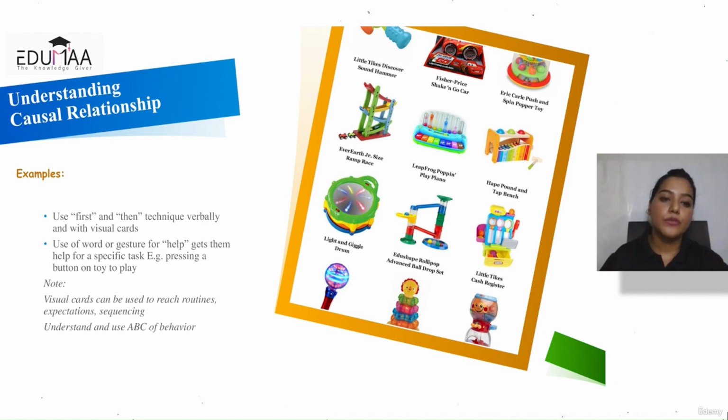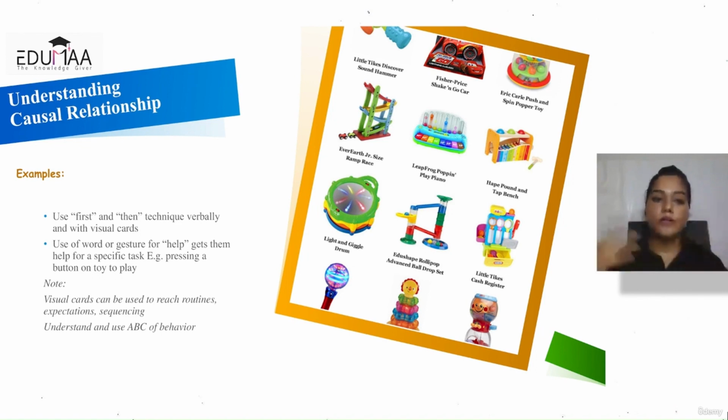And while doing activities, you can use the words first and then. If they're very good at reading, you could use the cards where first and then is written. So you can use those visuals as well. And you can add the words so that their vocabulary is increased. So first you do this, you put the ball in the basket, then you get the cookie or whatever. This is just an example. So first, then. First you say tickle, then you get the tickle. So first, then. So there's an association.